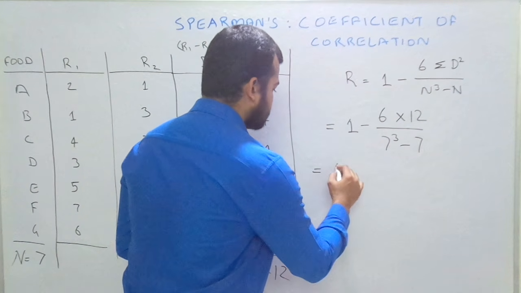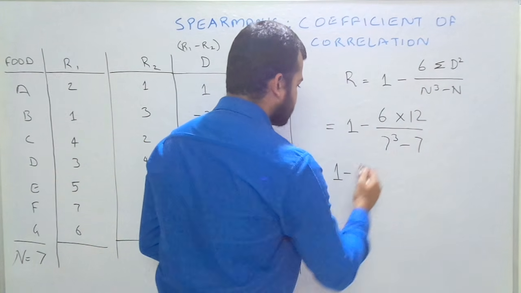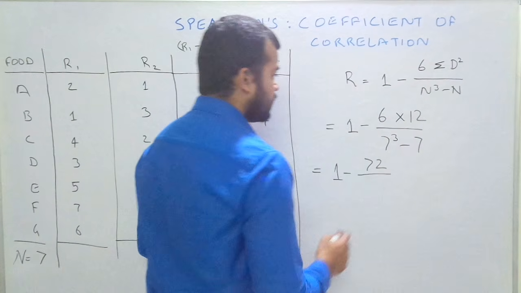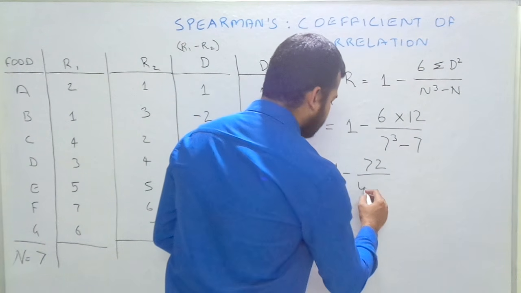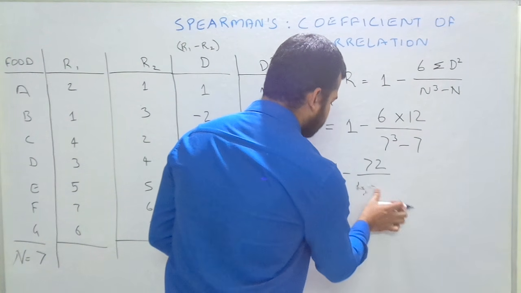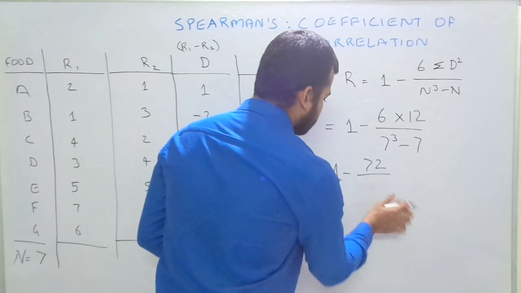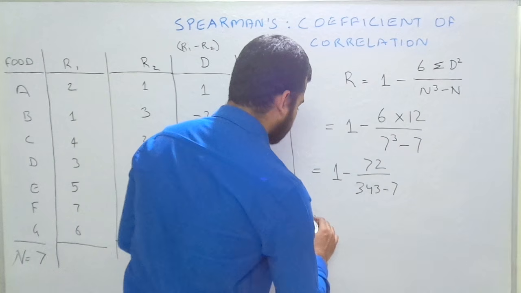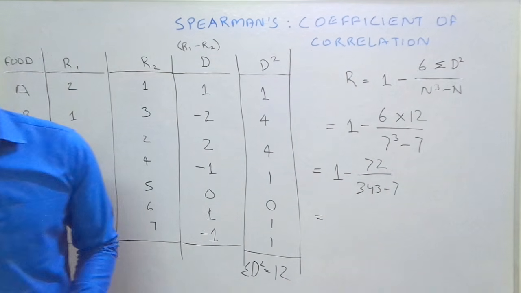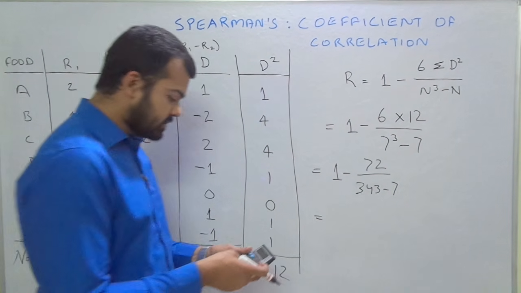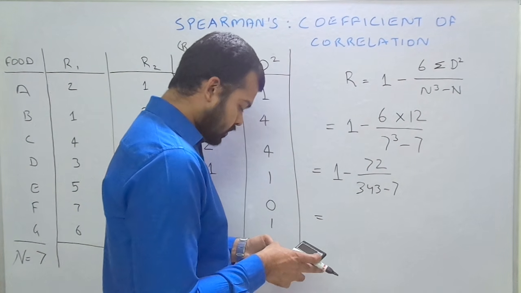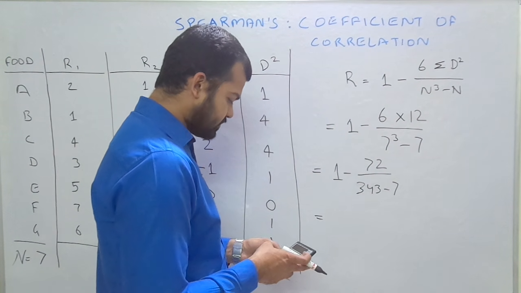Now we will solve this. 1 minus 6 into 12, that is 72. Here we write 7 cube minus 7, that is 7 times 7 is 49, and the cube is 343. So minus 7. Now with the help of a calculator, we will find this answer. 343 minus 7 is 336.